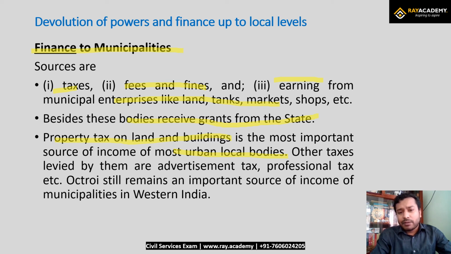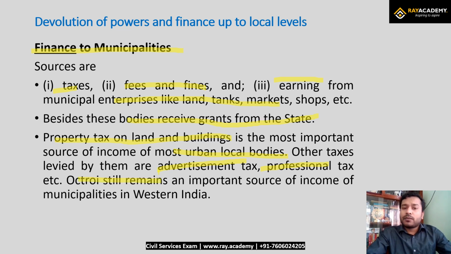Other taxes levied include, for example, advertisement tax and professional tax. There was a question in the UPSC that professional tax was imposed by whom: the union government, the state government, or the municipality? The correct answer is the municipalities. There are also certain taxes like octroi, which still remains an important source of income for municipalities in Western India.